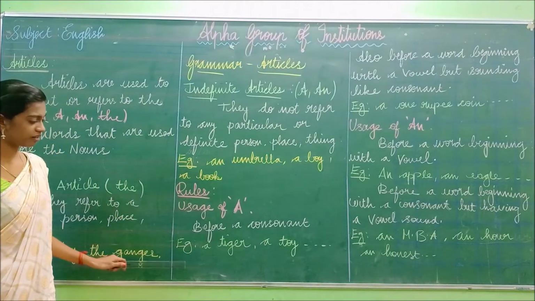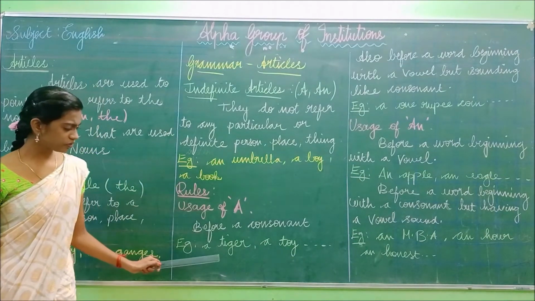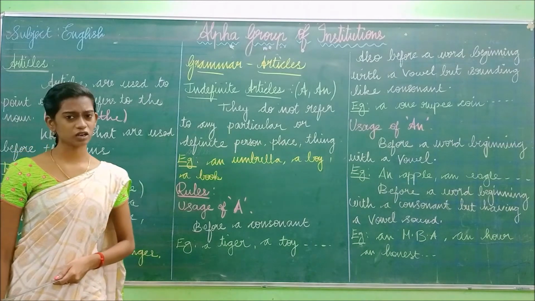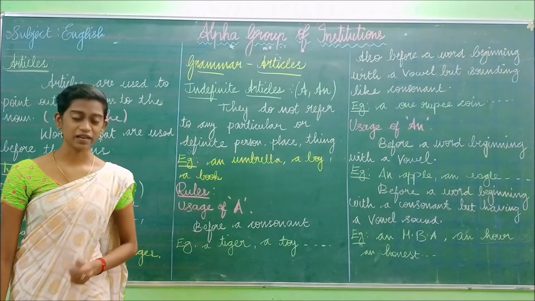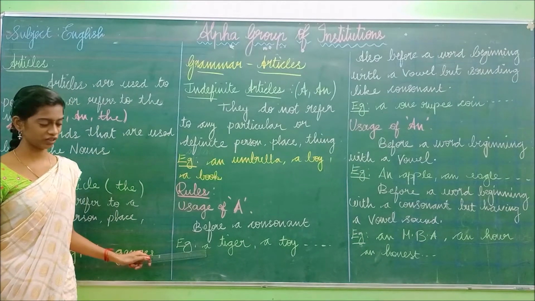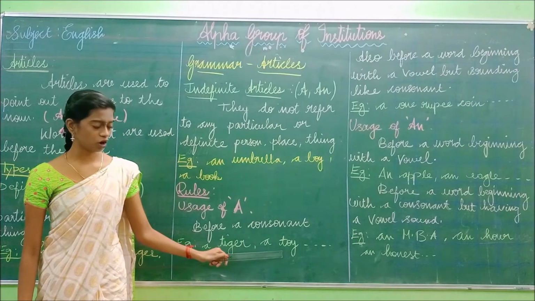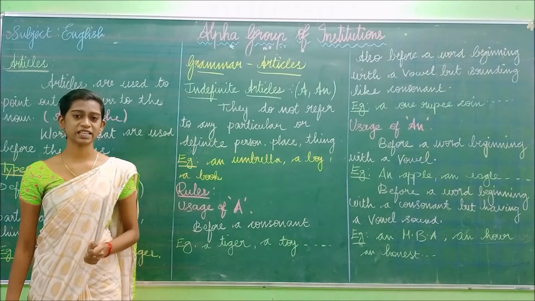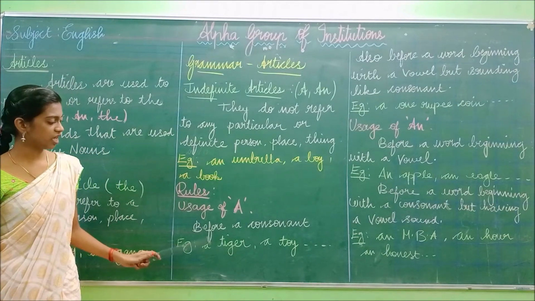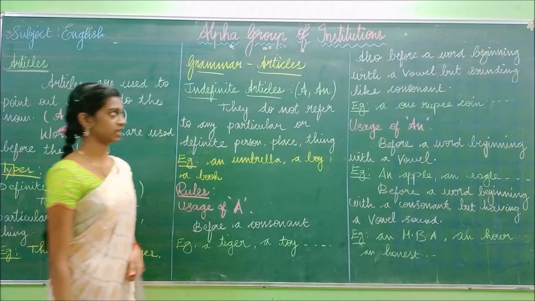So look here, I have an example, a tiger, a toy. What is the first letter in this word tiger? T. Is T a consonant or a vowel? Very good. T is a consonant letter. So we have added a. Okay. Likewise, a toy. What is the first letter of this toy? T. So T is a consonant letter. So we have added a. Okay. Have you understood? Before a consonant, this a comes before the consonant.